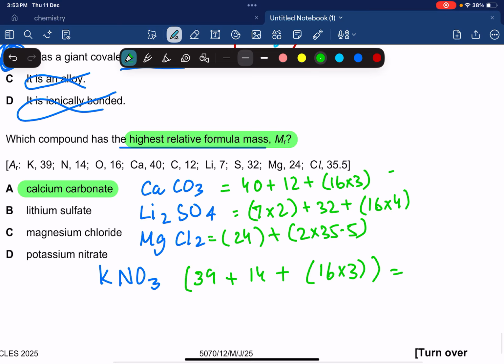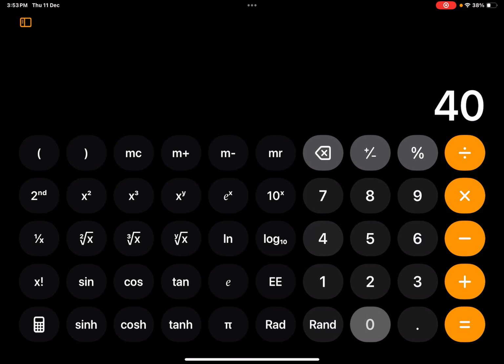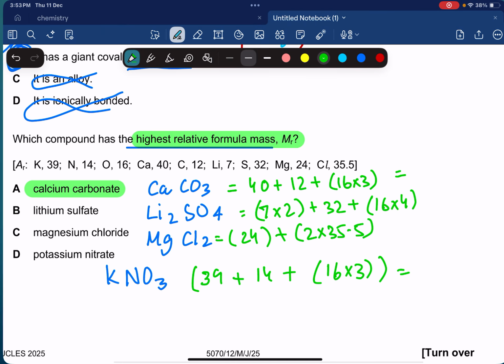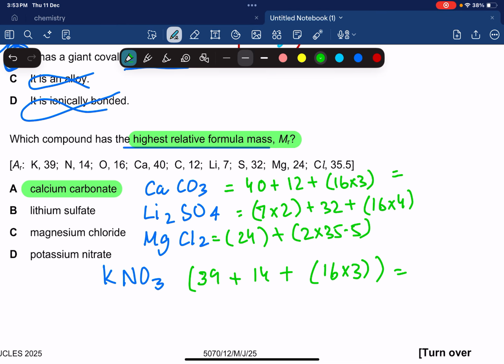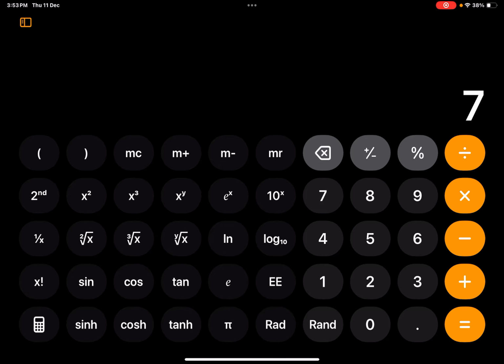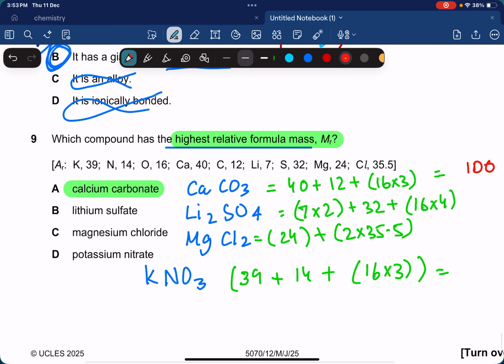Let's first calculate for this. 40 plus 12 plus 16 times 3 gives me 100. So this is going to be 100. 7 times 2 plus 32 plus 16 times 4, and that gives me 110.